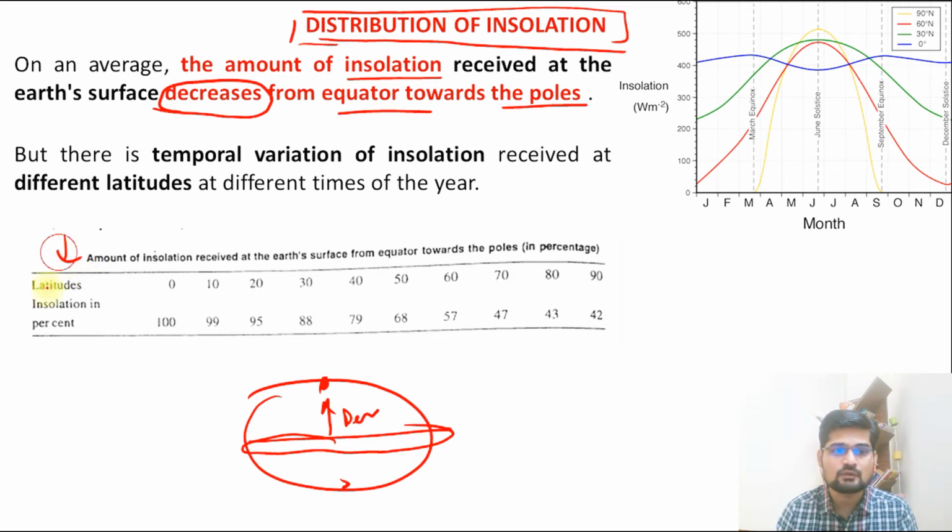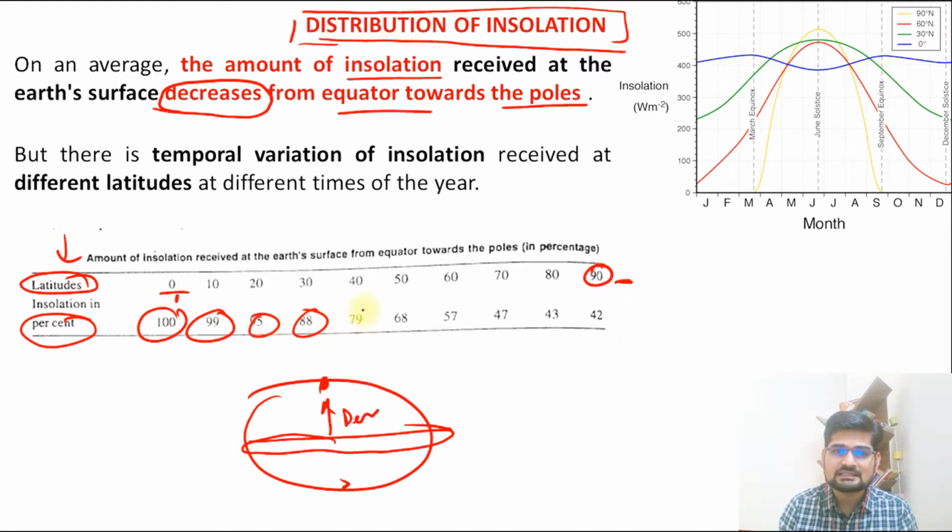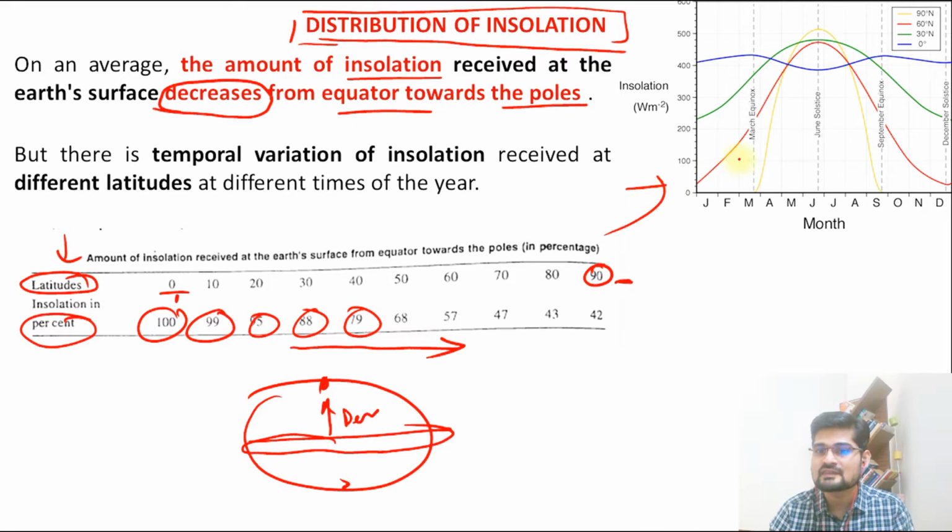So if you look into this table, what you see? The latitudes are here, 0 degree, that is equator, and then you have 90 degree, that is pole. And what you see in the insolation percentage? 100, 99, 95, 88, 79. So there is a decreasing order. Now this is the graph. If you see the June-July graph in the northern hemisphere and look at the insolation, the maximum what you see is June solstice. The maximum peak here is there, and we remember this peak is lying on the equatorial line, right? That is important here.